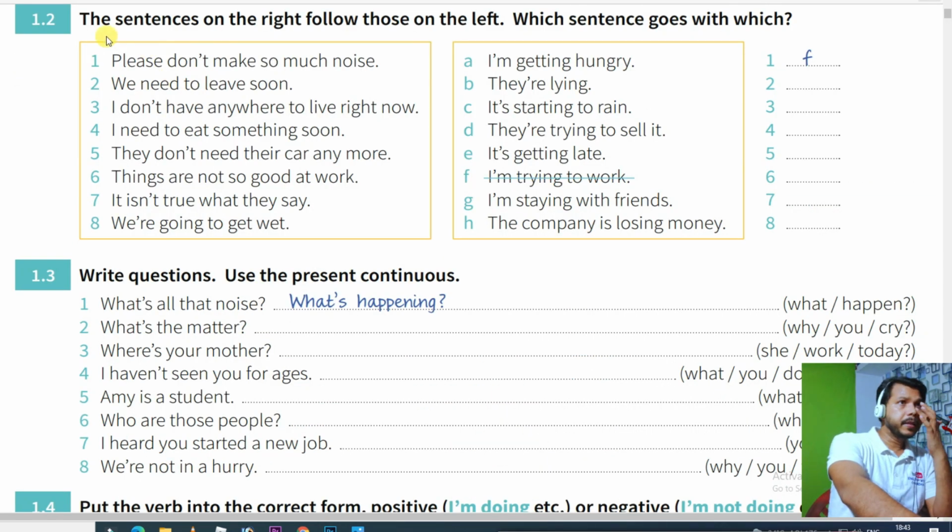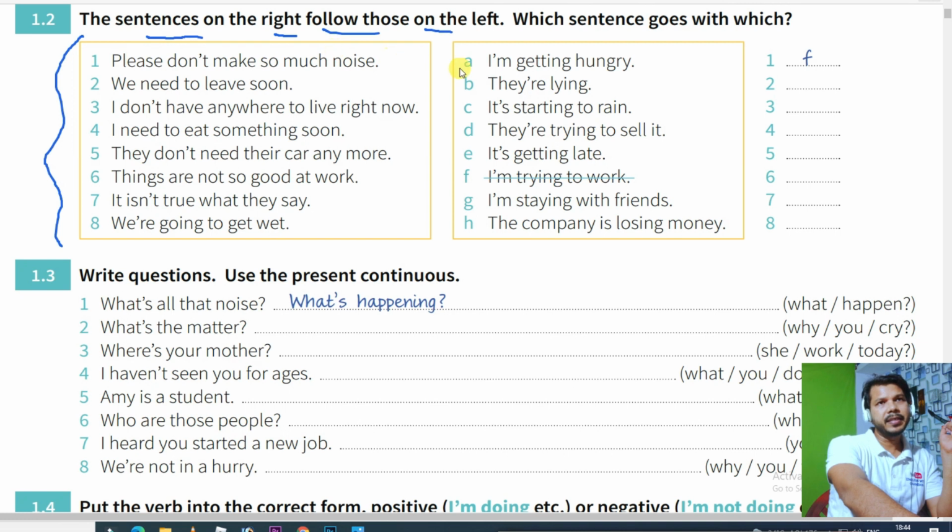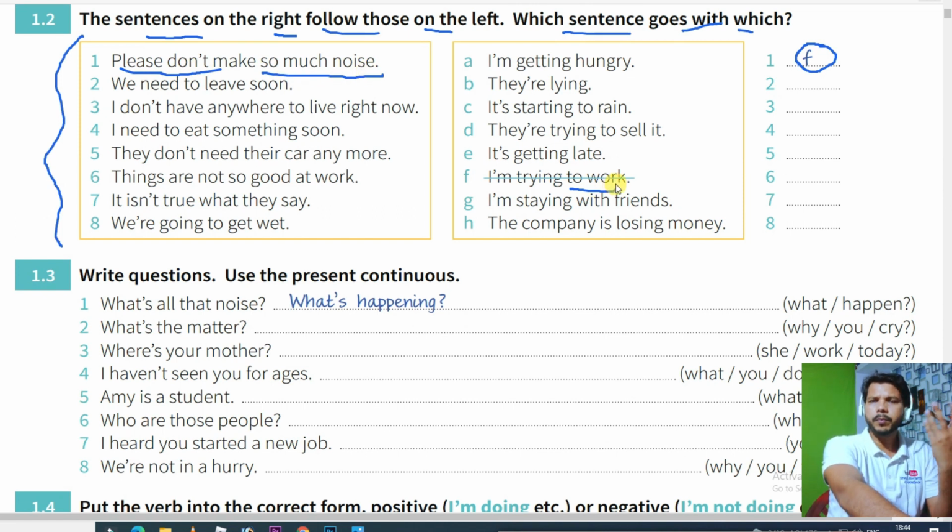Next, see it is written, the sentences on the right follow those on the left. Here you can see some sentences, and now you have to match these sentences to the sentences which are on the left. Which sentence goes with which? So you have to think whether the first sentence goes with any one of these or not. If you talk about the first one, like please don't make so much noise, which is the sentence which is going to match? It is already written here that F is going to match the first one. F is what? I am trying to work. It means please don't make so much noise, I am trying to work. Yeah, it is matching.